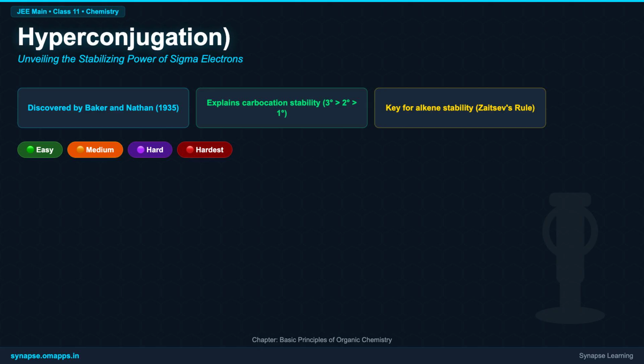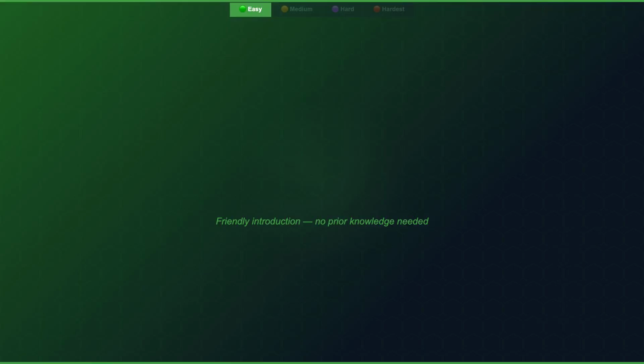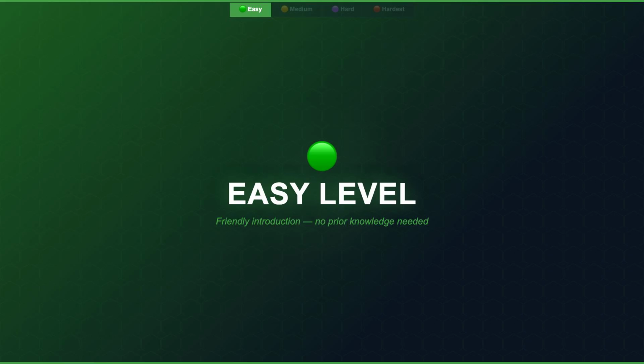We'll start with the basics, then dive deeper, connect it to advanced theories, and even explore its role in competitive exams like GMAT. Get ready to explore the hidden forces that shape organic molecules. Let's kick off with the fundamentals of hyperconjugation. What is it, and how does it make molecules more stable?